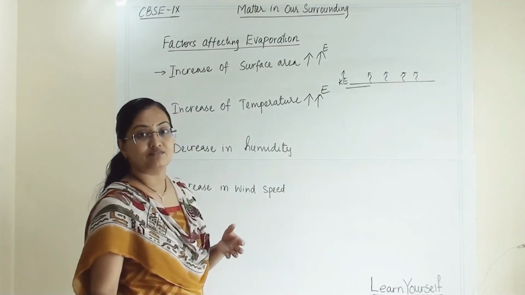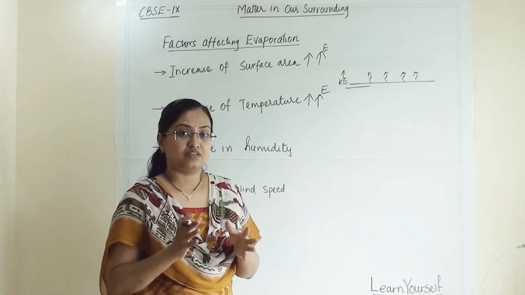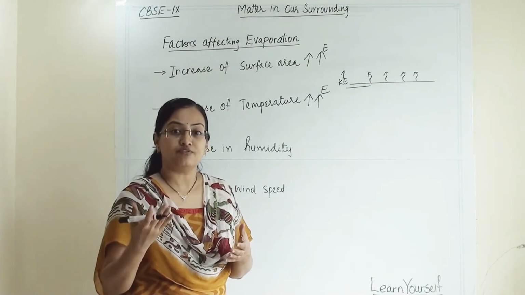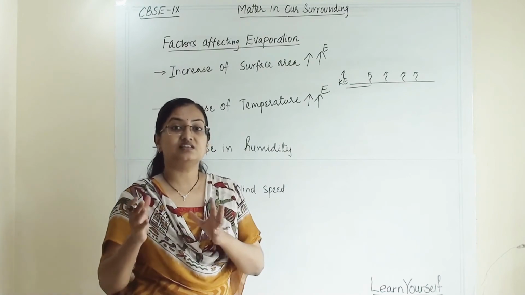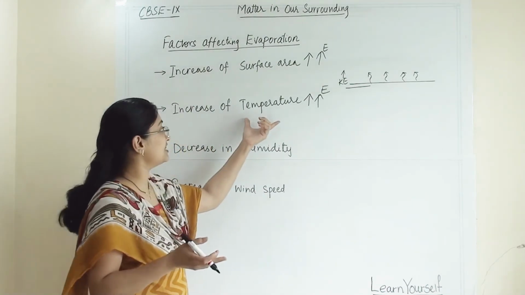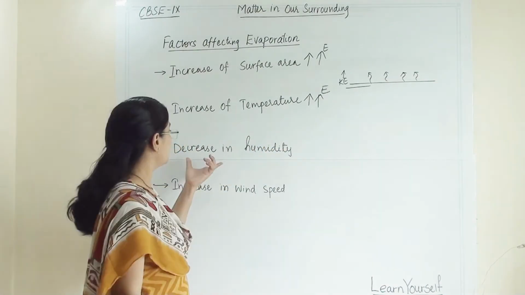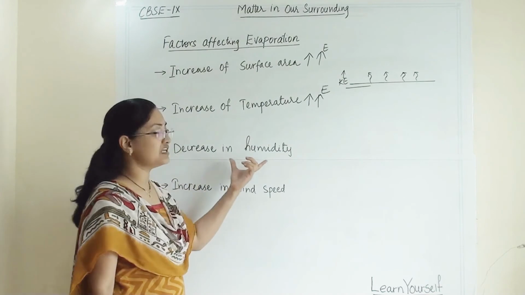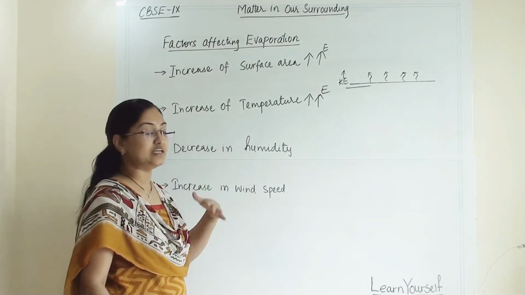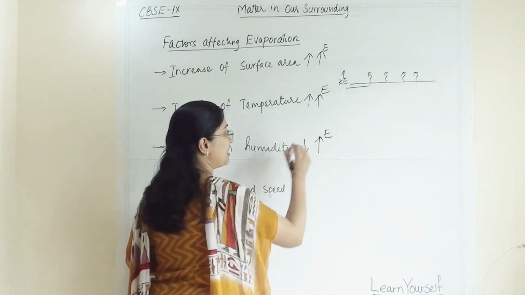We know that in summer time, clothes dry faster compared to winter or the monsoon time. So as the temperature increases, the evaporation rate also increases. The next factor is decrease in humidity. As the humidity decreases, the evaporation rate will be higher.